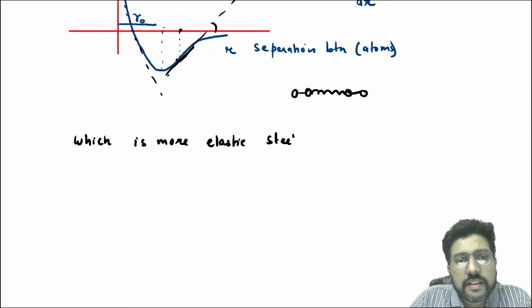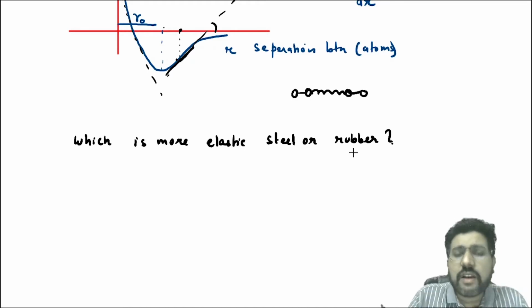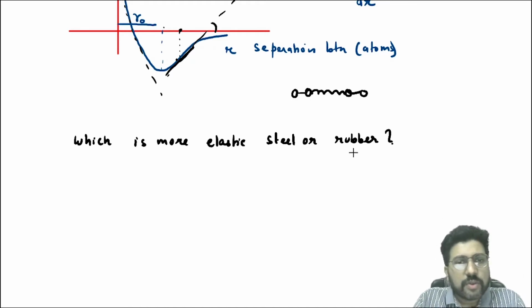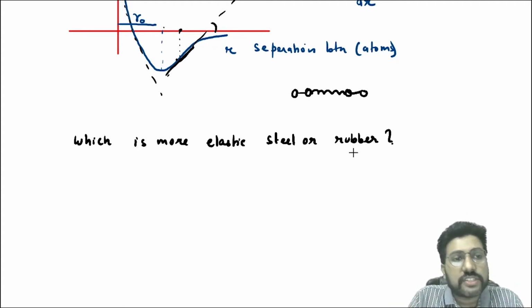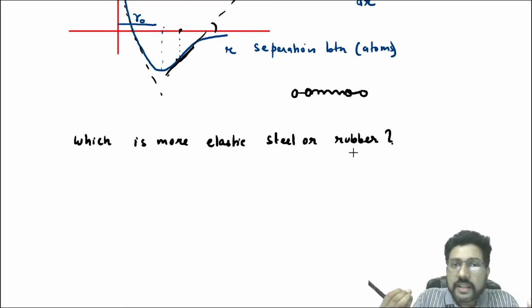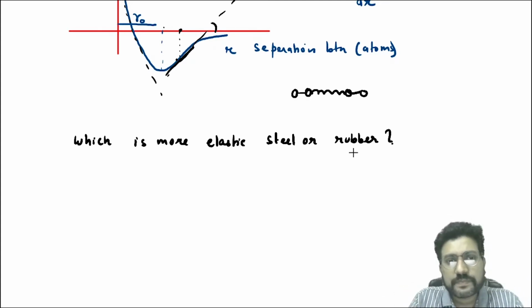From our observations, we know that rubber regains its original shape, and what we have seen about steel is that in normal circumstances we are unable to stretch it, right? But actually, steel is more elastic than rubber.